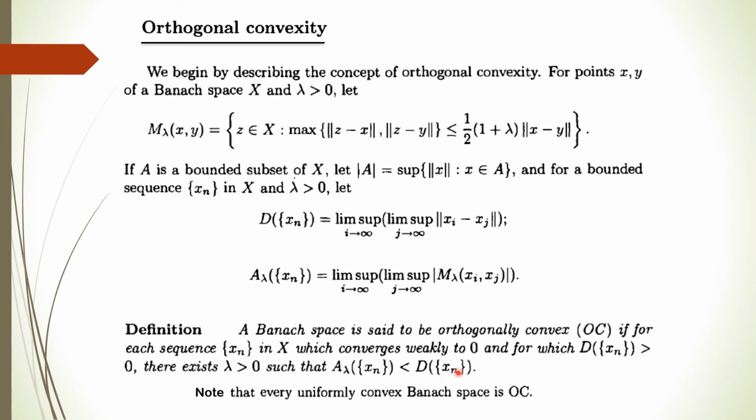So basically D is the max distance, so that is the diameter basically. So this should be strictly less than this for some lambda greater than 0. So a Banach space is said to be orthogonally convex if this holds. And we can note that every uniformly convex Banach space is orthogonally convex.